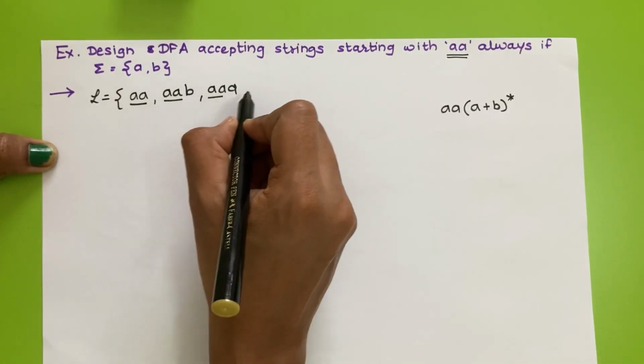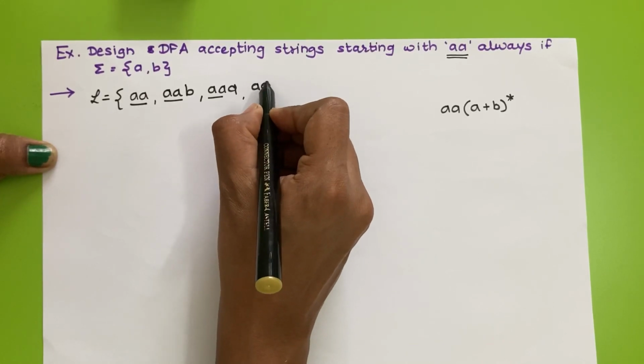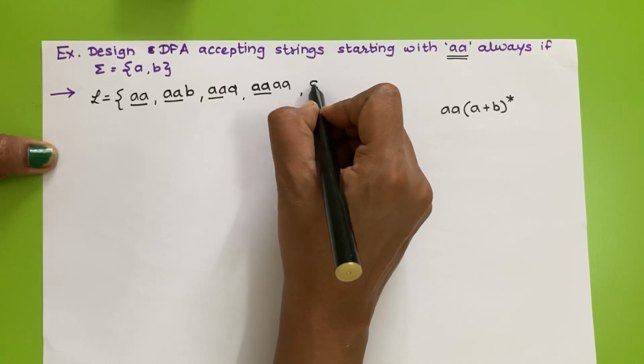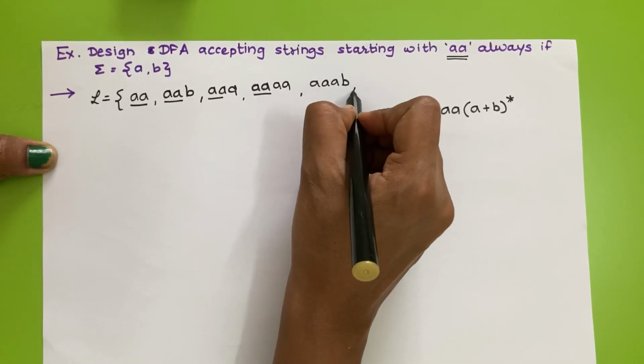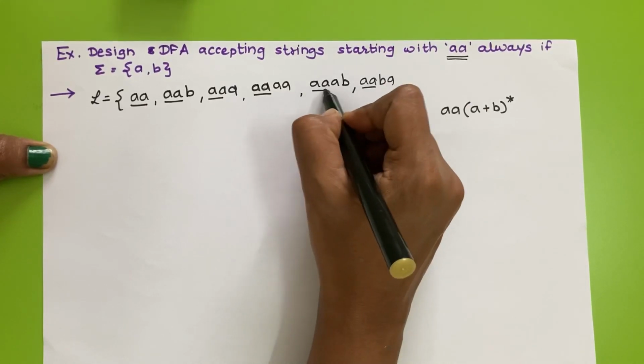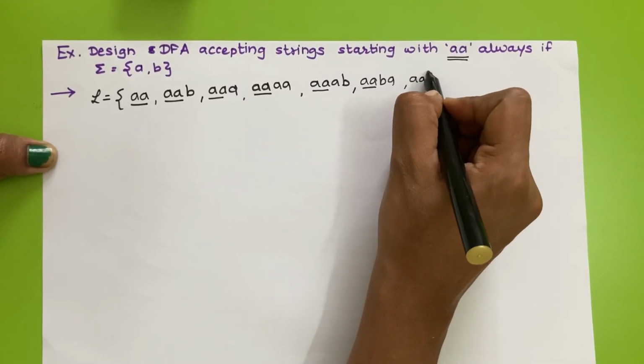So again, the next strings will be AAA, or AAB, or AABA, or AABB.